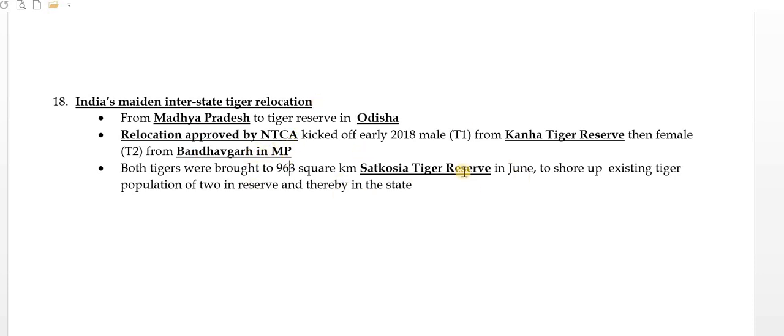So they have been relocated to Satkoshia to shore up the existing tiger population of 2 in the reserve and thereby in the state.